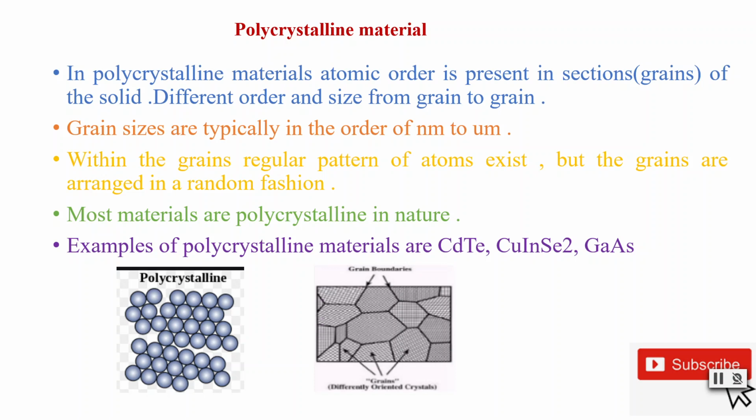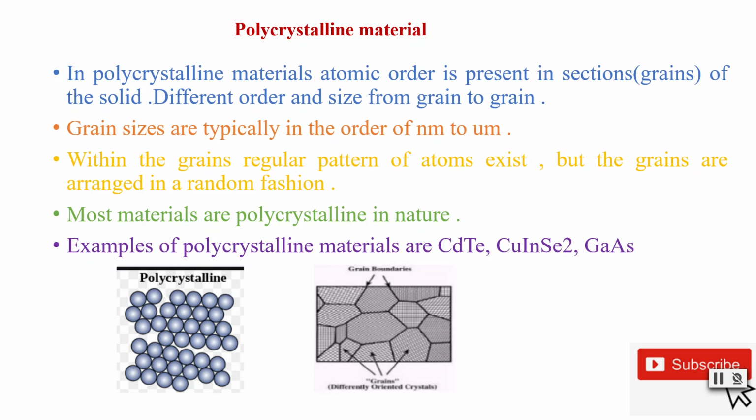If you construct a small cube inside the cube whose side is 1 nanometer, only in that small cube can the atomic periodicity exist, and those small cubes are nothing but grains.